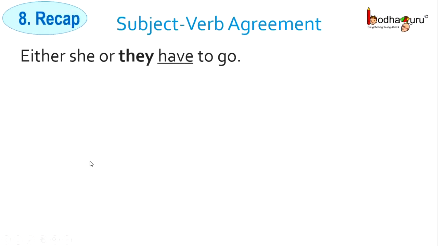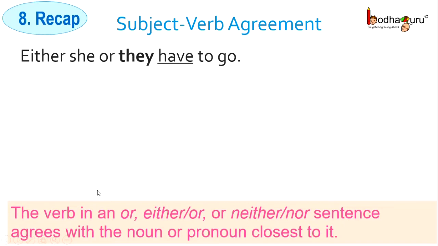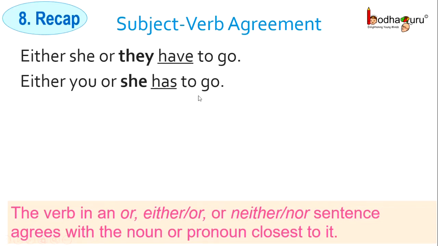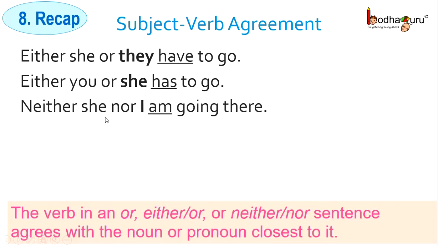Next rule, rule number 8. Either she or they have to go. What do we see here? The verb in an either-or or neither-nor sentence agrees with the noun or pronoun closest to it. Have is closest to they and they both agree in terms of subject-verb agreement. Either you or she has to go. See here, has agrees with the subject which is closest to it. Next, neither she nor I am going there. So again here the verb am agrees with the subject I which is closest to it.